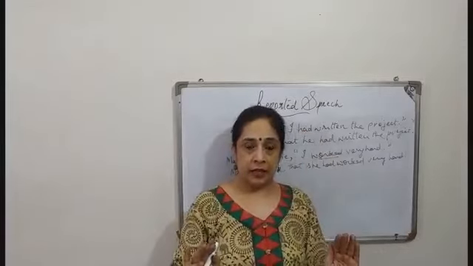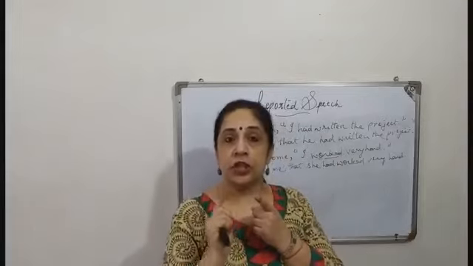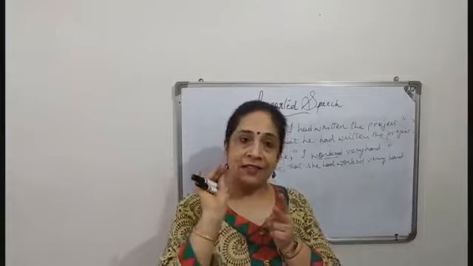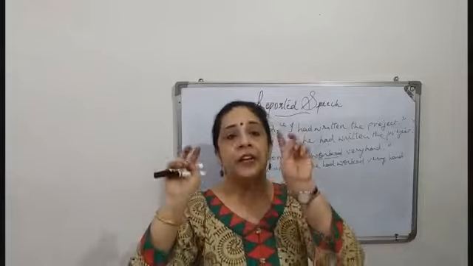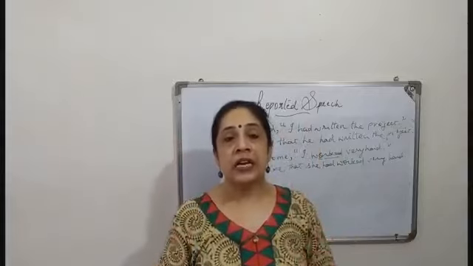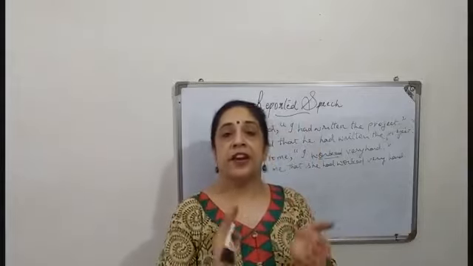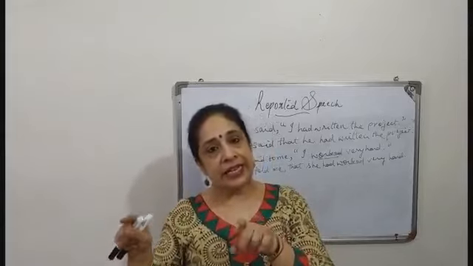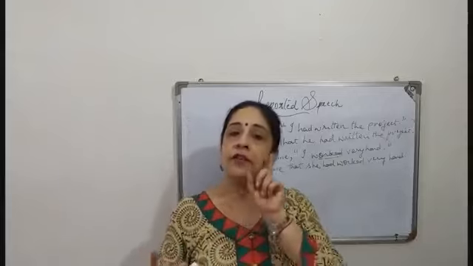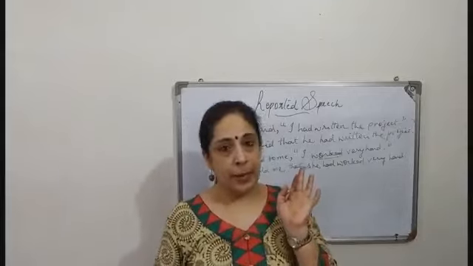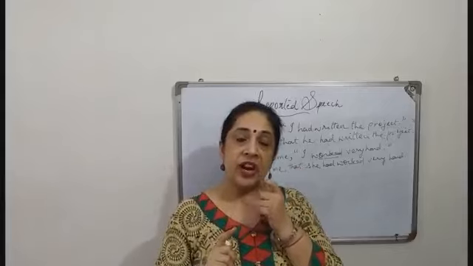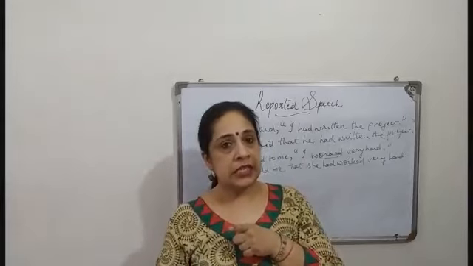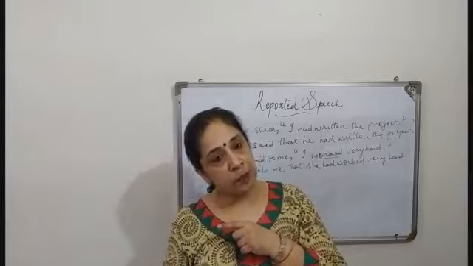So from the beginning, if the introductory or the reporting verb is says or will say, we will write says and will say only in the introductory part, but whatever is there in the inverted commas, it remains in the same tense. If it is present tense, it remains present. If it is will say, then whatever tense is there in the sentence, it will remain the same. We will not change. We will only change the pronouns. Alright. Now if the introductory or the reporting verb is said, past tense, then the words in the inverted commas, we have to change into past tense.